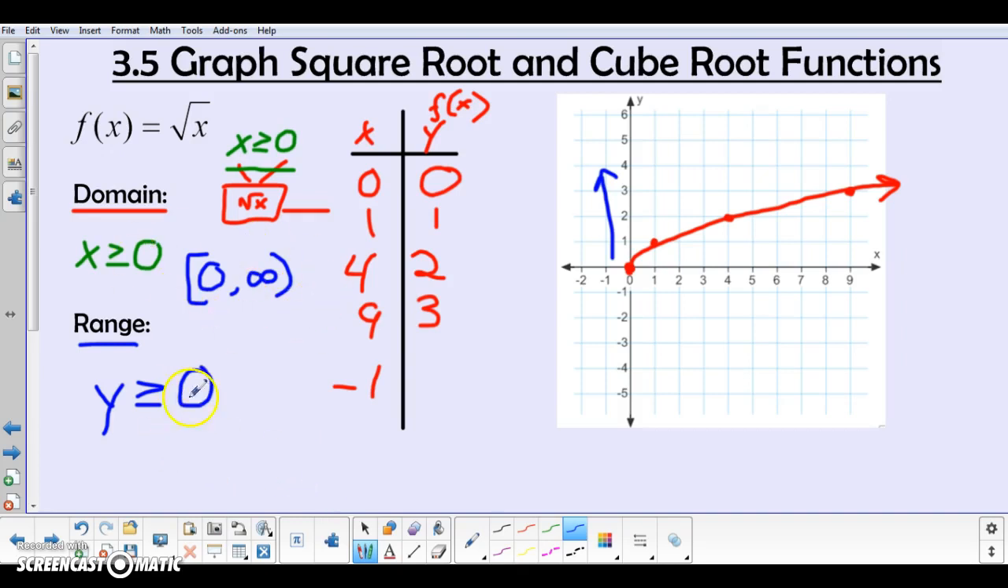And again, if I were to use this fancy interval notation, it'd be the same. 0 is the first output I got based on the first input value, and it extends all the way to positive infinity. So a couple ways for you to label the domain and the range, but this would be the domain and the range for this function, the square root function.